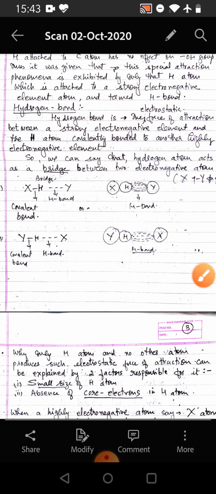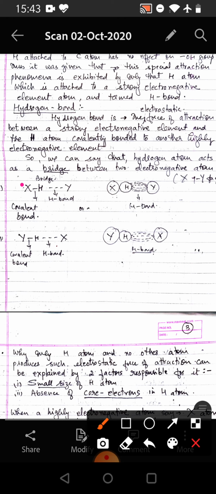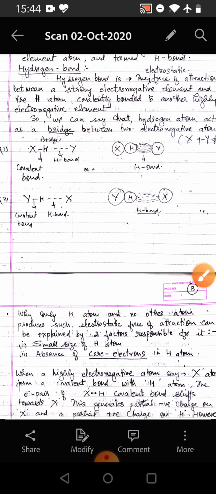For example, if we see this first example, in this, hydrogen is covalently bonded to X, and with the Y electronegative element it is bonded with a hydrogen bond, and there is this special attraction bond between hydrogen and Y. In the second example, hydrogen is covalently bonded to Y, and with X it is forming a hydrogen bond, and there is now this special form of electrostatic attractive force, a bond between the hydrogen and X atom.